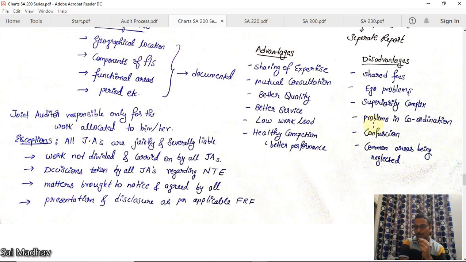There can be problems. Confusion regarding work. Common areas being neglected. If there is some common area between two auditors, the first auditor will think the second auditor will be doing it, and the second auditor will think the first auditor will be doing it, so they'll neglect the common areas.